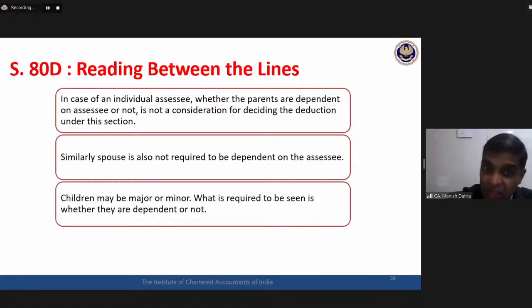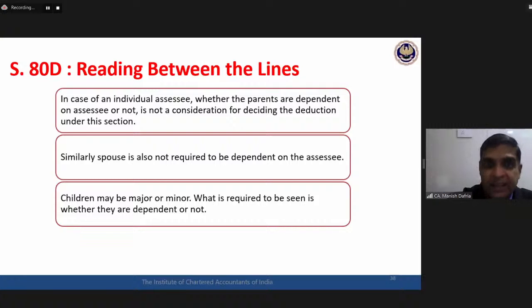Okay. Children, what is to be seen is not the age. What is to be seen is the dependency. Whether they are dependent on the assessee or not, that is the criterion. So the examiner may try to create all sorts of confusion, mentioning that the assessee's son has completed 21 years of age and all other information related to the son has been given.